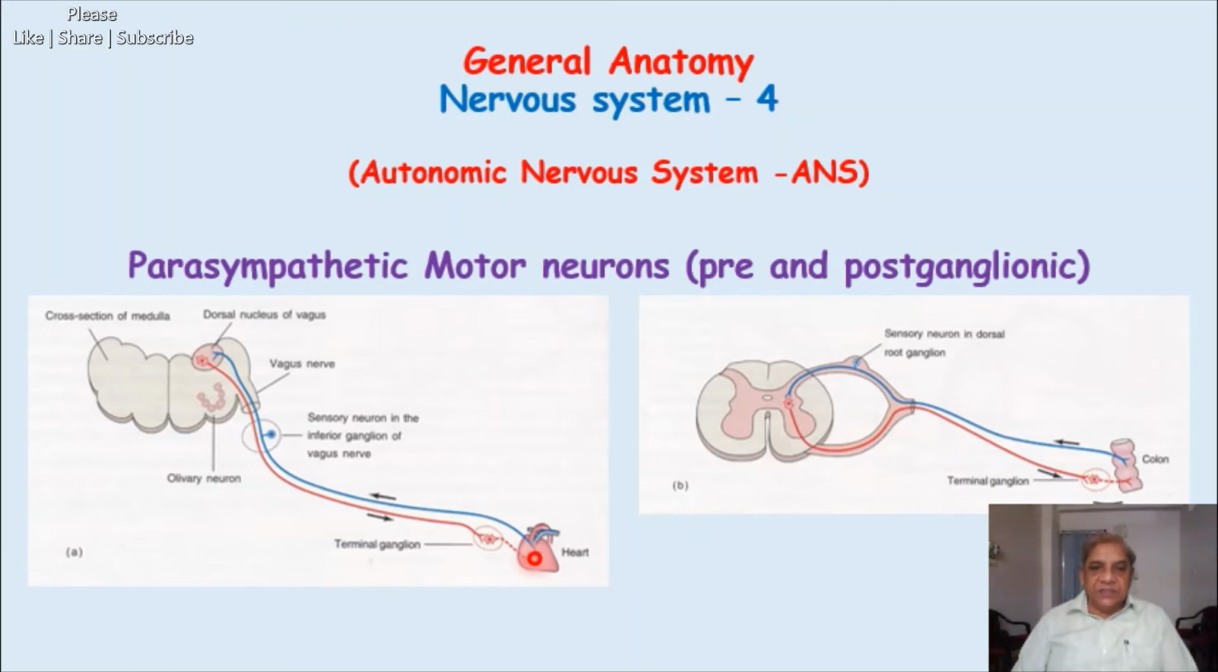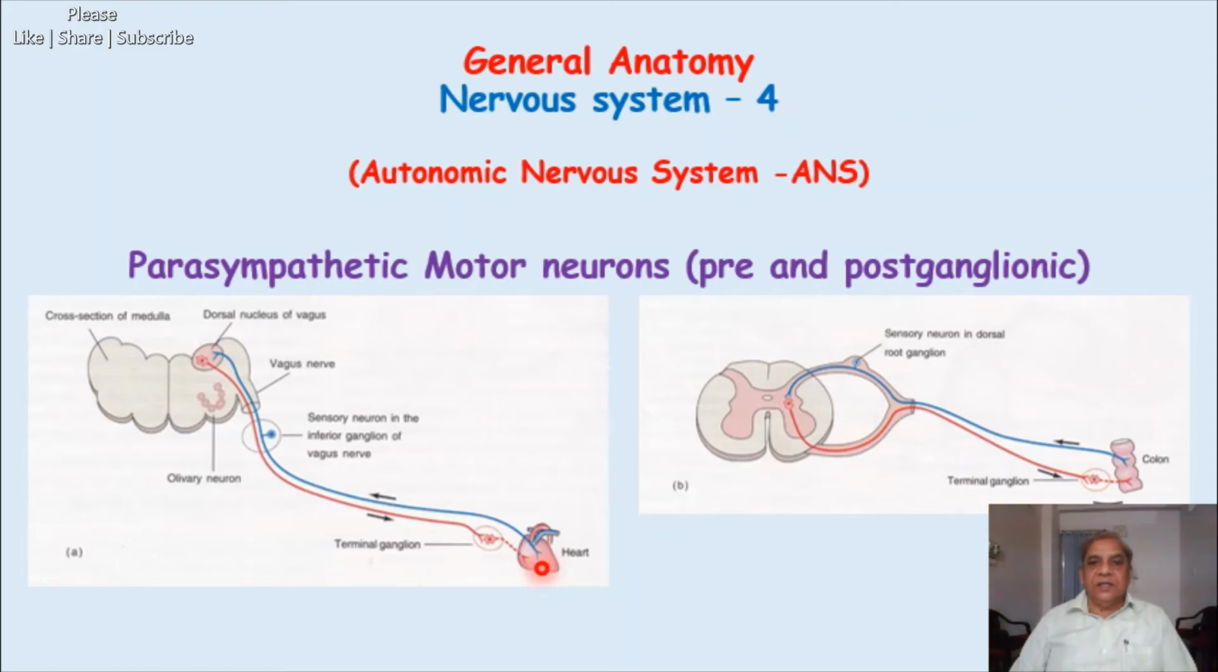There is nothing like the gray and white rami communicantes because in the case of this cranial nerve, the fibers are not involved in the sympathetic chain. So in the parasympathetic there are two motor neurons, one preganglionic and another postganglionic. The postganglionic axon, which is non-myelinated or unmyelinated, is very short. This is, as I said, in contrast to the sympathetic.